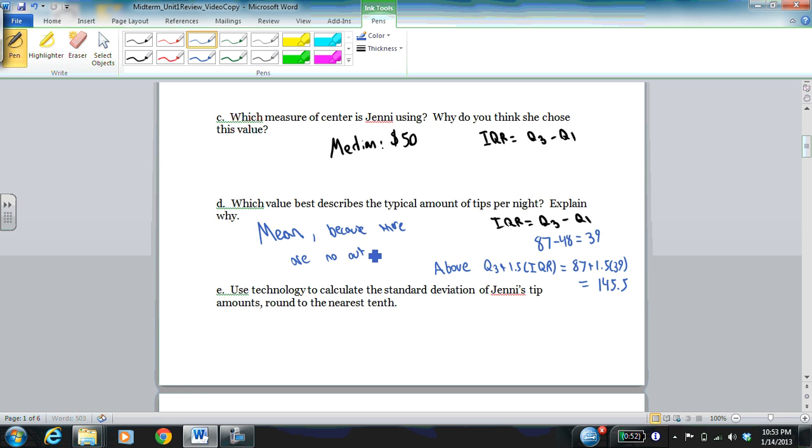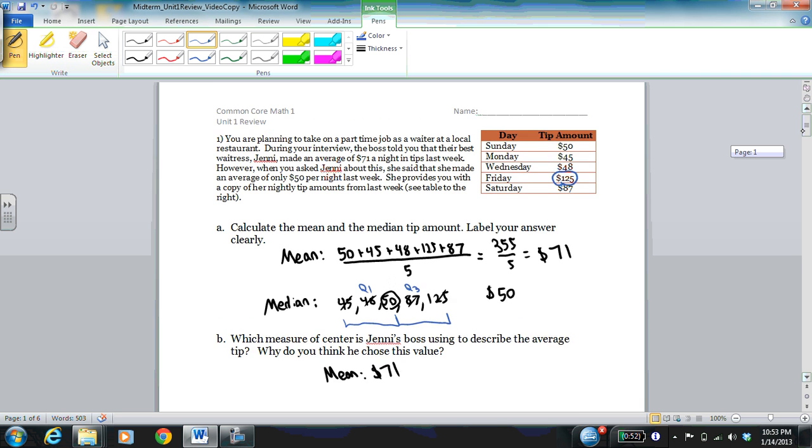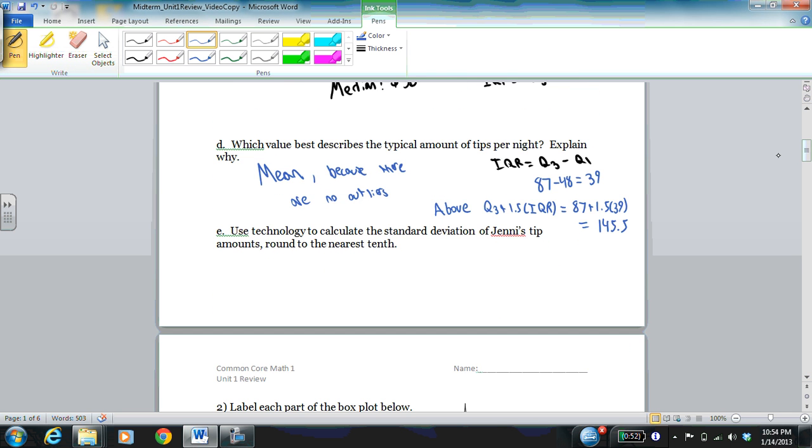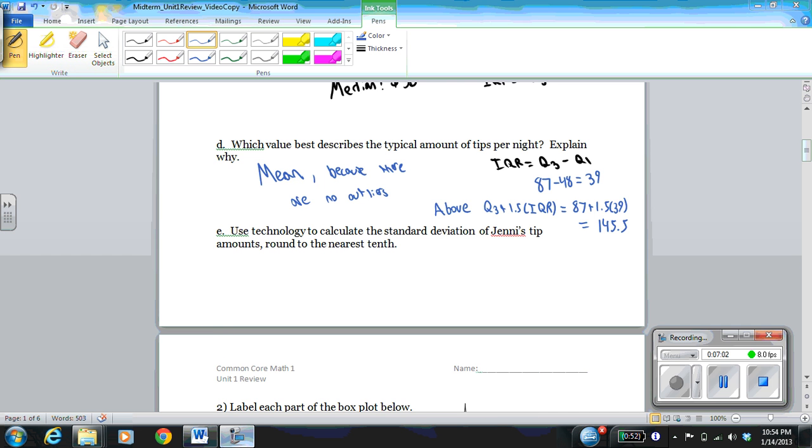Notice I didn't check for outliers on the low end because there weren't even any suspicious values on the low end, but I was skeptical about whether or not 125 would be an outlier. So now if we use technology to calculate the standard deviation of Jenny's tip amounts and round to the nearest tenth, you're going to use your TI Inspire, and when you compute that, you should get